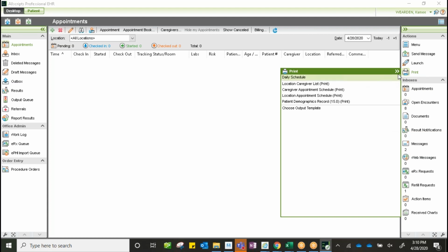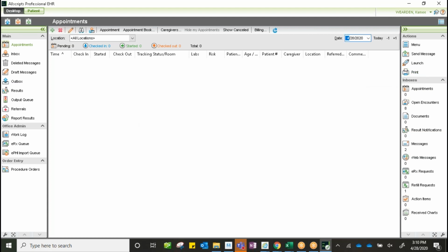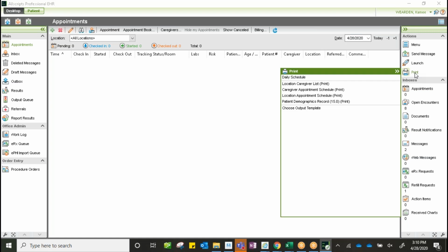So here on our desktop view, we have print on our right column. Our print options in our desktop view are going to be different than our patient view. Most of our training today is going to be in the patient chart view, as there's a lot of information to go through there. Here we have our daily schedule that we could print. We have a location caregiver list.